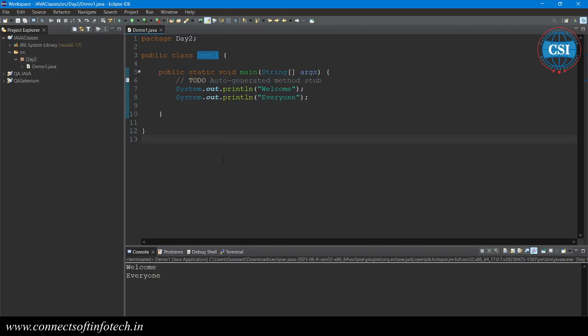Then we are going to start the concepts of Java. We learn the Java concepts and also we execute the code. We write the code and you can also learn these concepts. Okay, so today we are going to stop here.